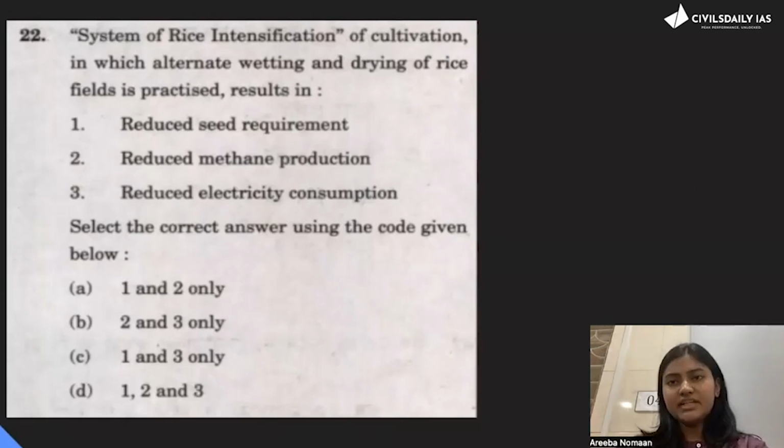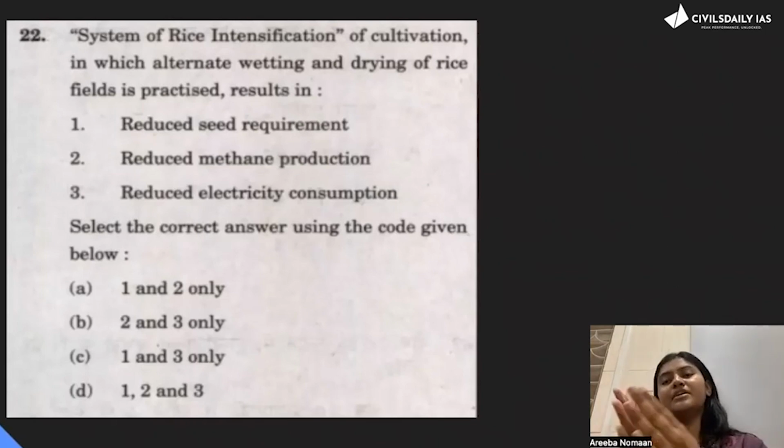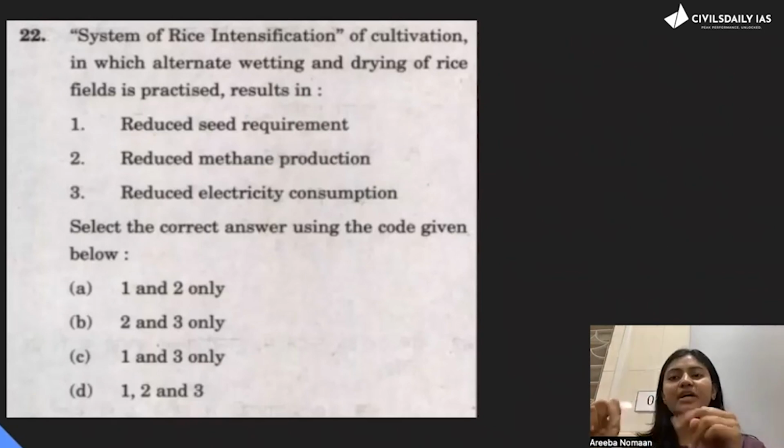And all the three things are good, right? If they reduce the seed requirement, it's beneficial for the farmer. If they reduce methane production, it's good for the environment. For electricity consumption, similarly. So you should understand that whenever a new technology comes up, it always comes up to solve some problem, right? And these three things that they have mentioned in the option are solving problems related to agriculture.